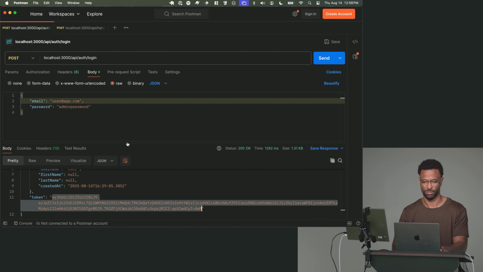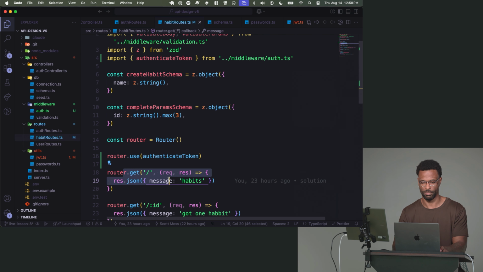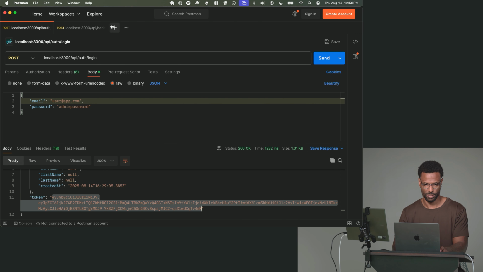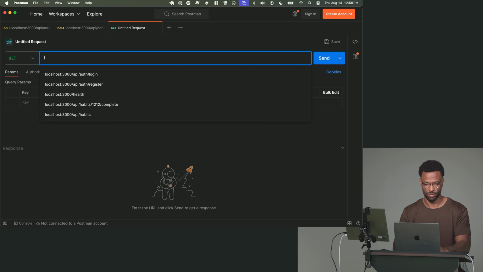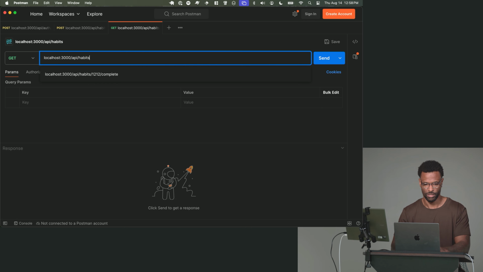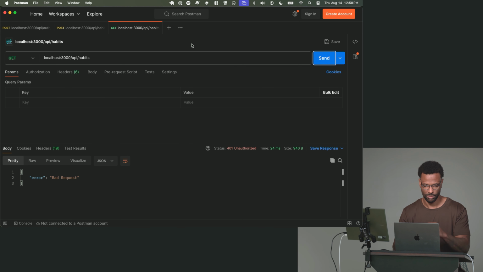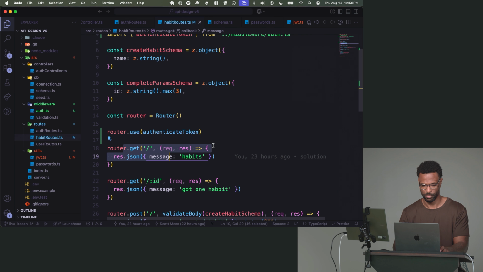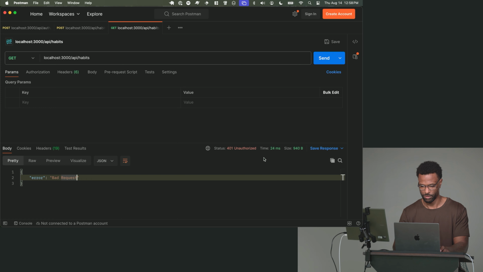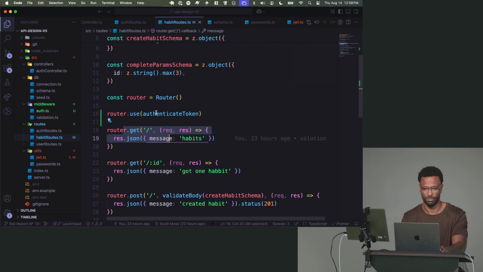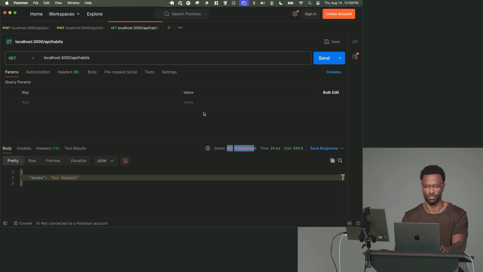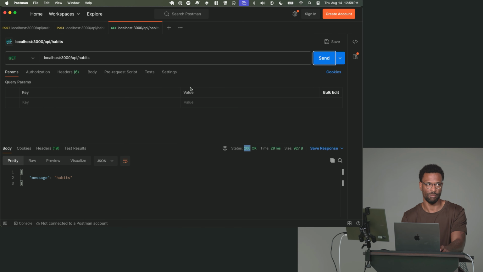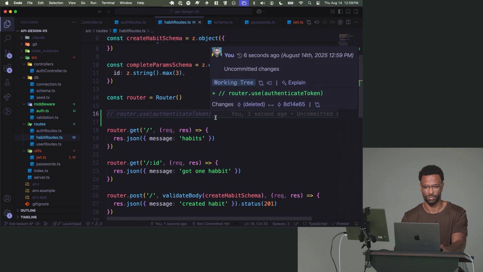So if I go to Postman, and I'm going to try to just use this one to get all habits. I say, I want to get all habits, so localhost, API, habits, just that. Just give me all the habits. I hit send. I get a bad request. Oh yeah, there we go, 401. So that worked. I got a 401, right? If I get rid of this and I send it again, I'll get back all the habits. It works. If I put it back, I'll get back a 401.